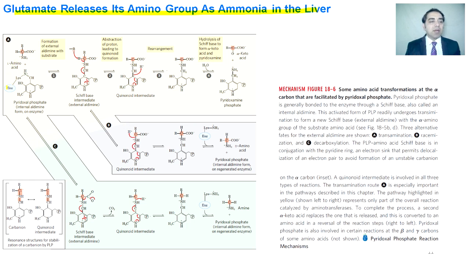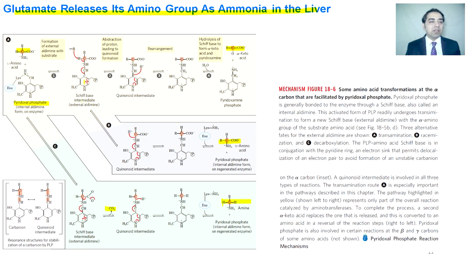The enzyme aspartate aminotransferase, together with its cofactor pyridoxal phosphate, when it interacts with the amino acid, there are three possibilities. In the first possibility, the transamination reaction can occur in which the alpha-keto acid is obtained. In the second possibility, the L-amino acid is converted into the D-amino acid. We get a racemic mixture. In the third possibility, decarboxylation occurs and the carboxyl group is released in the form of carbon dioxide.